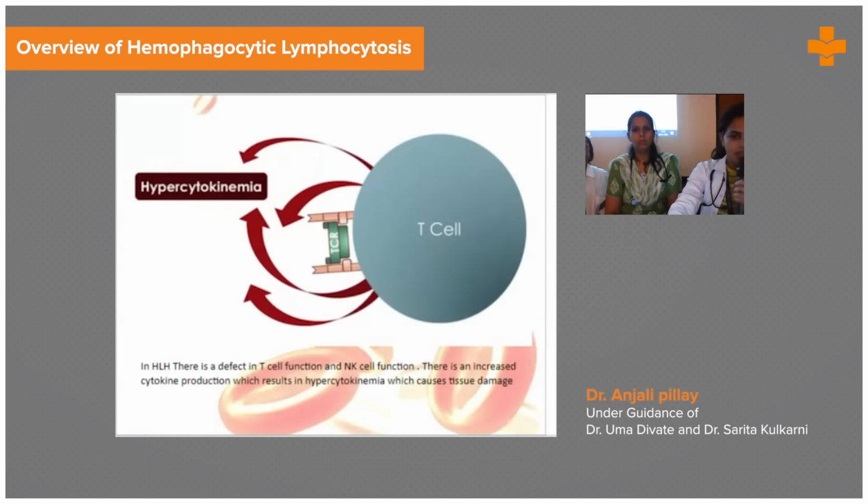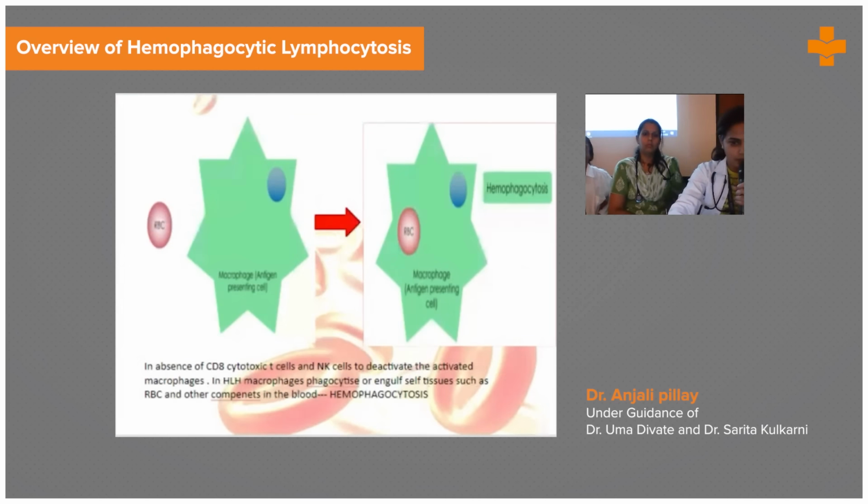What happens in HLH is we have macrophages which are activated, but there is a dysfunction in T cells and NK cells, which results in hypercytokinemia. In this picture, the activated macrophages keep on engulfing cells and tissues like RBCs and other components, which results in hemophagocytosis.